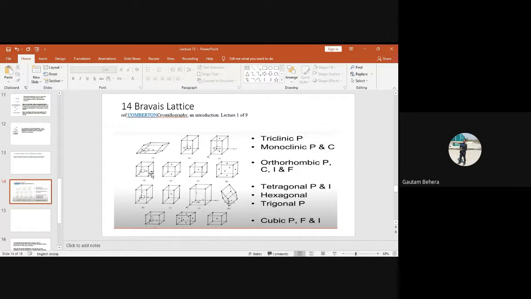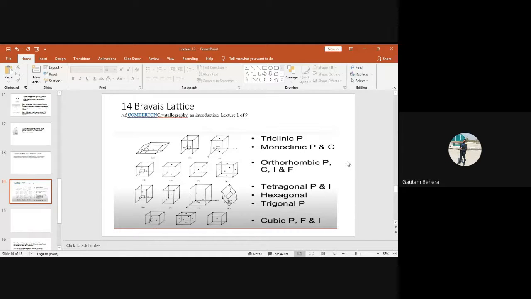This is a, which one? This one is? Primitive. Primitive, very good. So this is primitive unit cell. This is end center or base center unit cell. This is body centered unit cell. This is face centered unit cell, right?